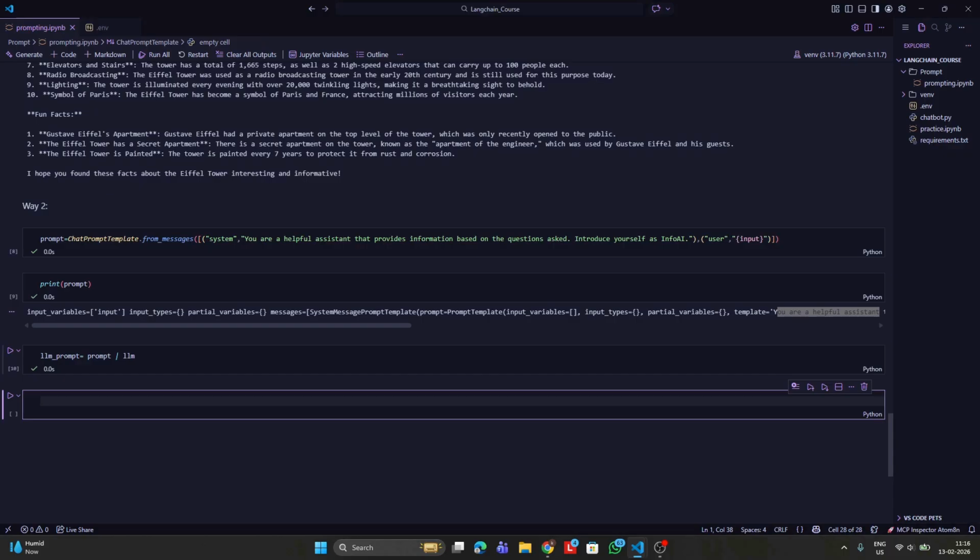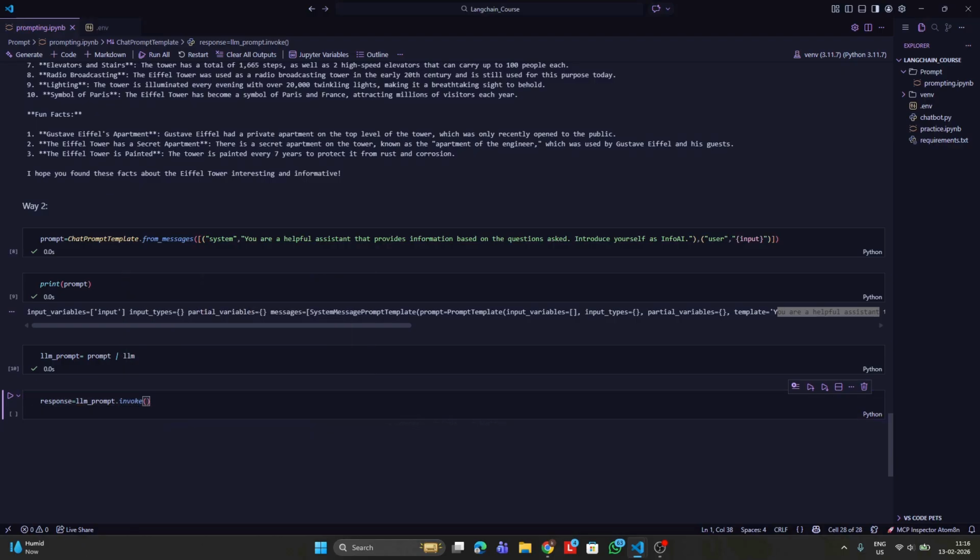So we are passing it through another object called LLM prompt. Now we would need to get the response. For getting the response, we can put something like response is equal to. Now we should note that we will not be using the LLM, but we should be using the LLM prompt that we have created. So LLM prompt dot invoke. While invoking, we should pass the input.